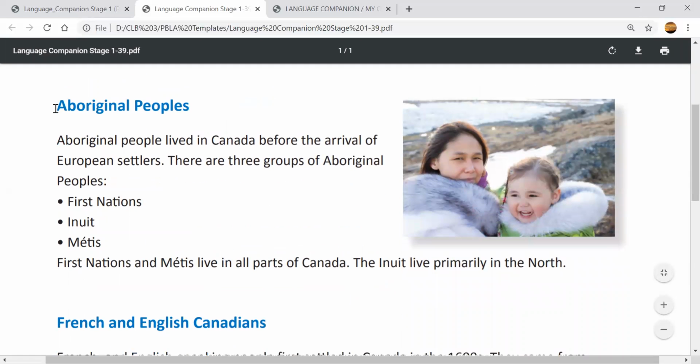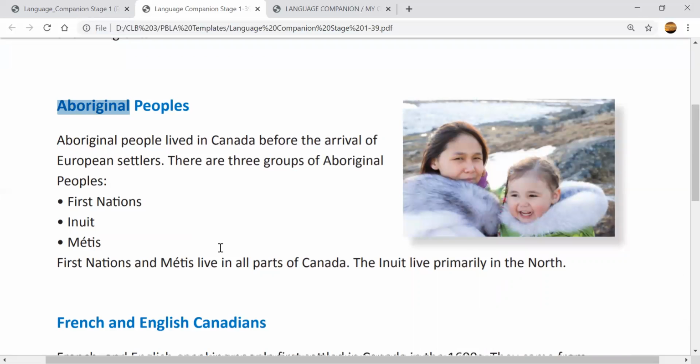The first one, Aboriginal people. Do you know what is Aboriginal? Aboriginal means the people who were in Canada first. The first people of Canada, all right? They lived in Canada before anybody came.